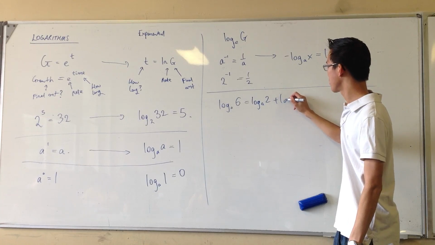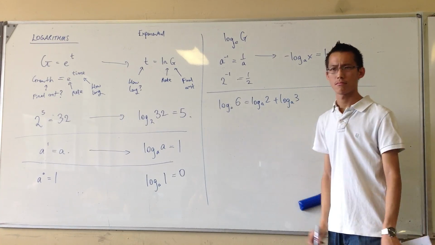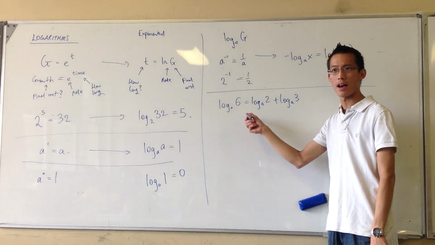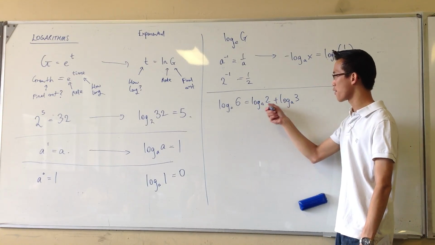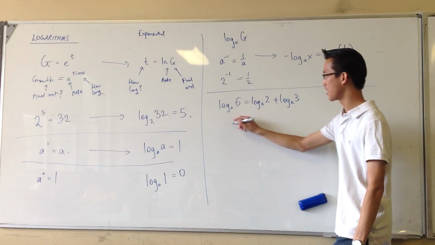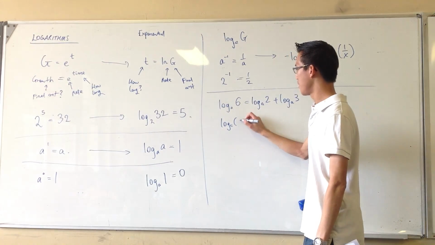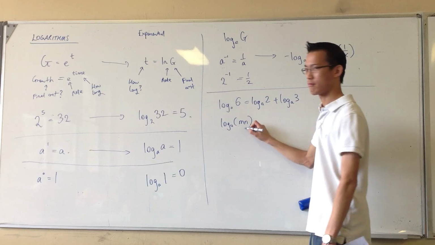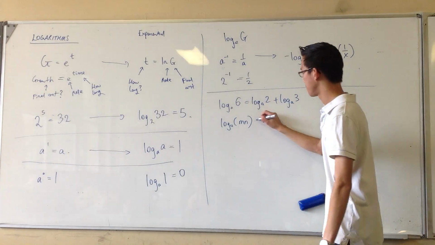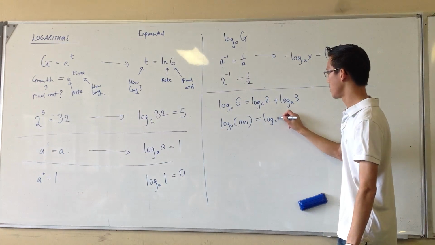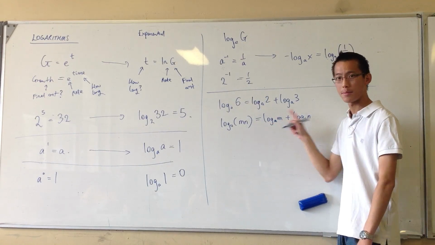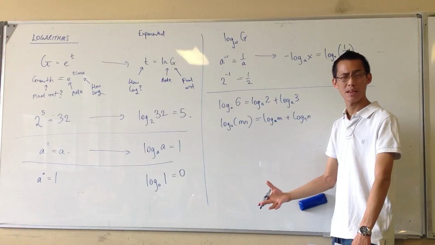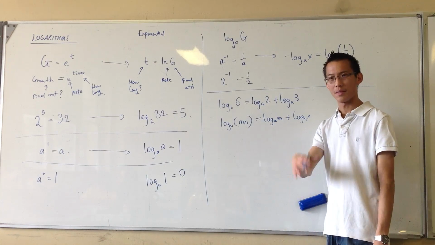That's this. You see, each of these refers to a time. So when you add up these times, because the growth multiplies, that's why you're going to get log of mn, the product rule, is equal to log m plus log n. These two times are separate and they're building on each other. Does that make sense?